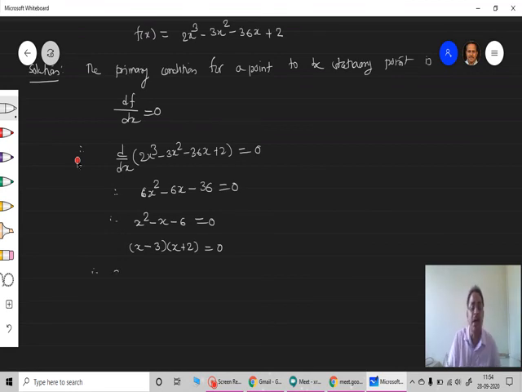So that's what we get. Therefore I can have x minus 3 is equal to 0 or x plus 2 is equal to 0, and therefore there are two stationary points, x equal to plus 3 and x equal to minus 2.